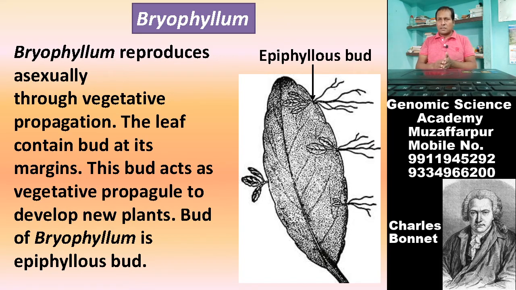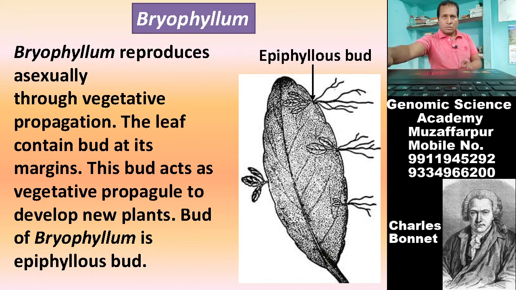From that, new bryophyllum plants get developed. So, this is also one of the important examples of vegetative propagules, and this vegetative propagule is present in the leaf at the position of the margin.